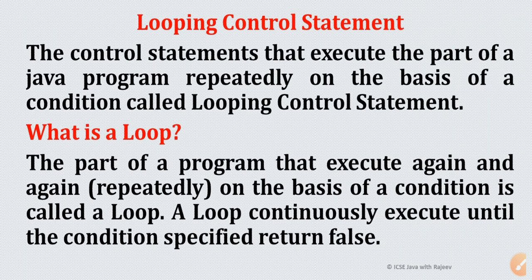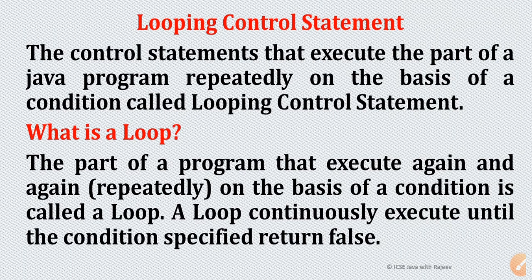The main purpose of a loop is if we want to execute some statements again and again, more than once. It can be 5 times, 10 times, 100 times or 500 times, depending upon the programmer's requirement. So if we want to execute the statements again and again, we will go for the loop concept.